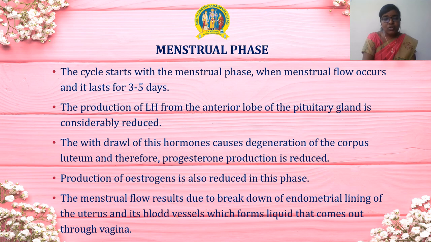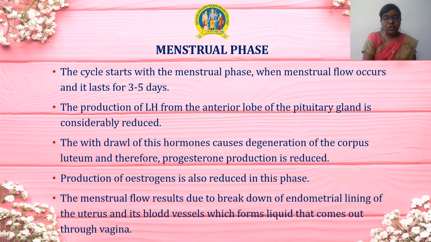The first phase is known as menstrual phase. The cycle starts with the menstrual phase when menstrual flow occurs and it lasts for 3 to 5 days. The production of LH, that is luteinizing hormone, from the anterior lobe of the pituitary gland is considerably reduced. The withdrawal of this hormone causes degeneration of the corpus luteum and therefore progesterone production is reduced. In this phase, the production of estrogen is also reduced.